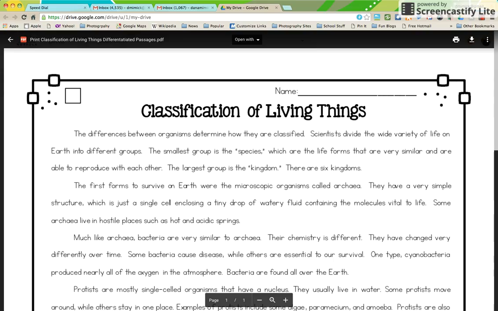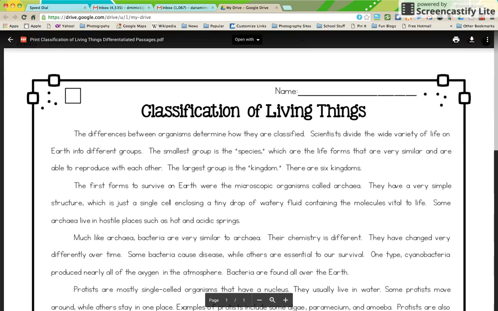Classification of living things. The differences between organisms determine how they are classified. Scientists divide the wide variety of life on Earth into different groups. The smallest group is the species, which are the life forms that are very similar and are able to reproduce with each other. The largest group is the kingdom.